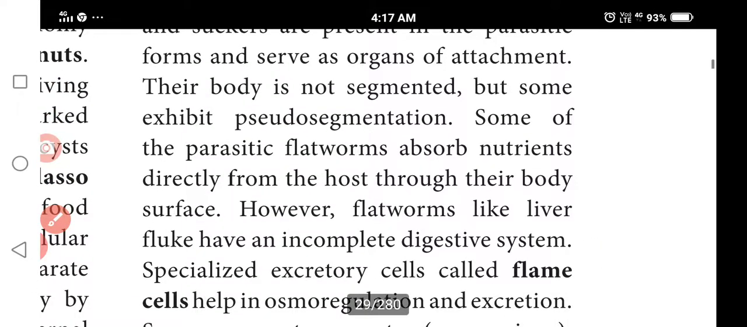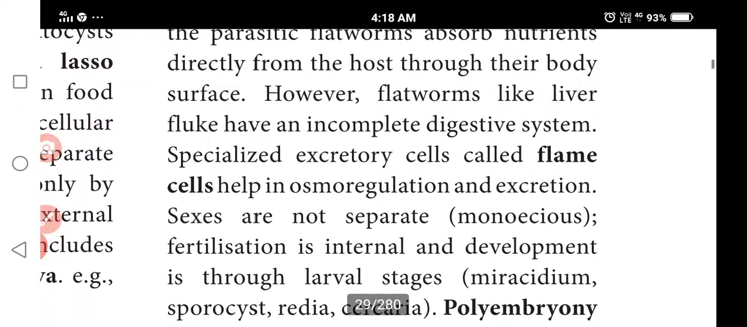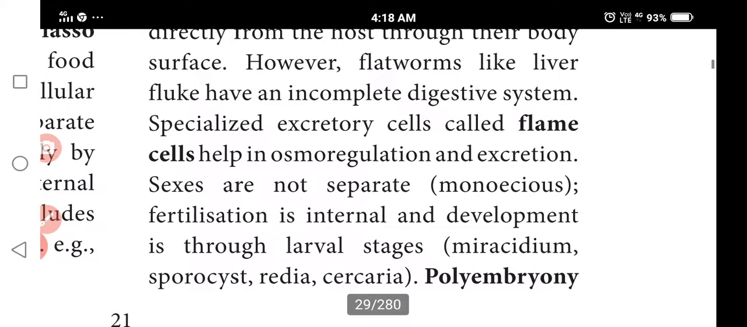It is a parasitic one. It is parasitic nutrition. It will be located or attached on the surface of the body. Next is the incomplete digestive system. Incomplete digestive system means both mouth and anus are served through only one opening. That is the incomplete digestive system.